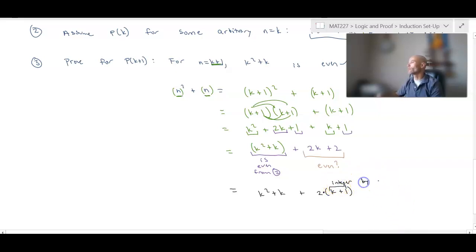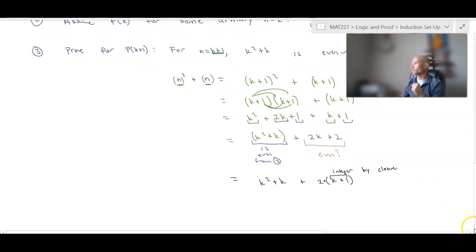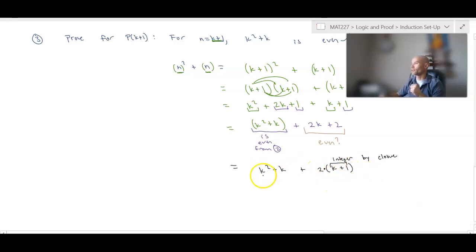By the closure property of addition of integers and multiplication of integers. And since it is in particular 2 times an integer, this is by definition even. Remember, a definition of an even number is it is 2 times some integer.